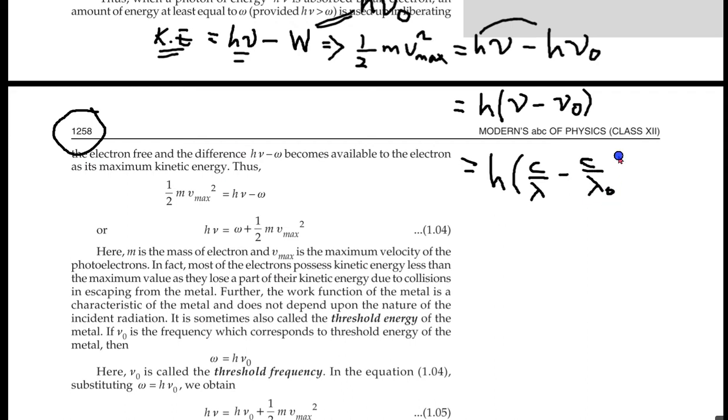So frequency is equal to velocity by wavelength, nu equals c by lambda. I can take hc common: hc times 1 by lambda minus 1 by lambda naught.